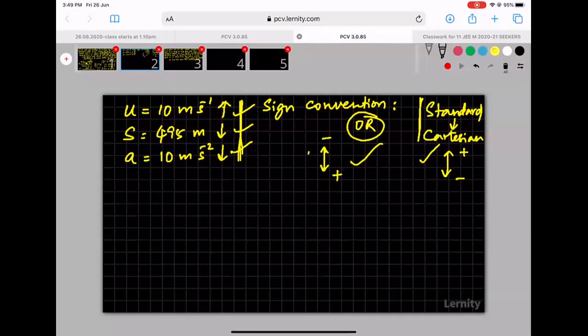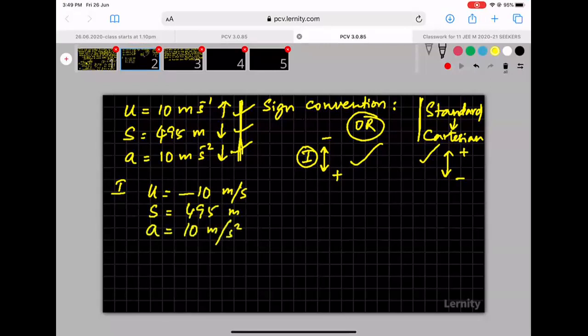The first convention we'll use, according to the first convention, u is equal to what? 10 meter per second upwards. We have taken upwards as negative, so minus 10 meter per second. S is equal to, downwards is positive, 495 meters. A is equal to, downwards is positive, 10 meter per second square.